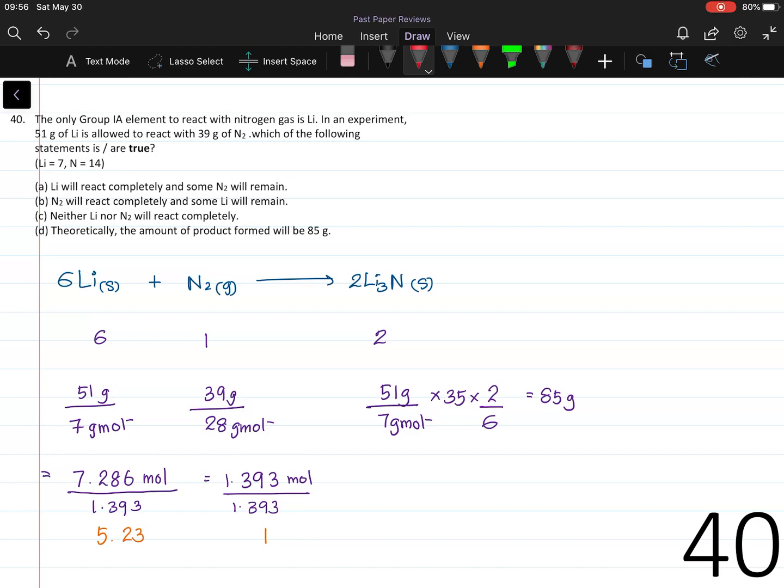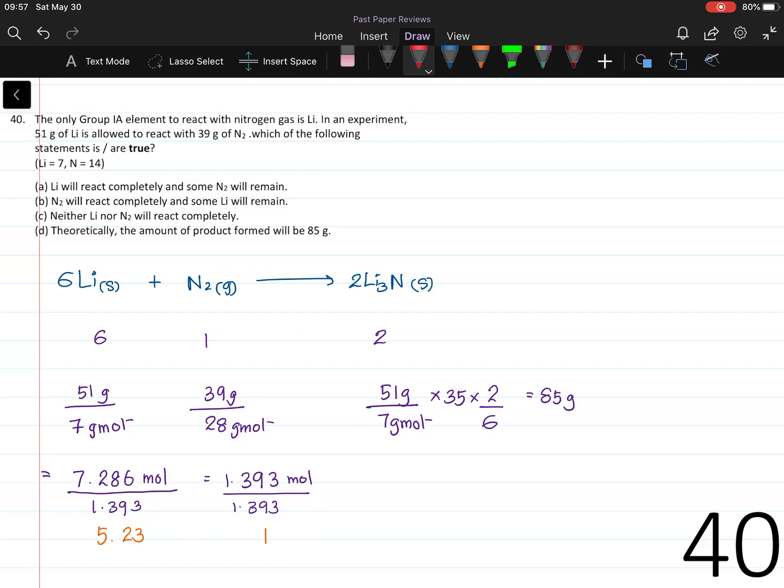Question number 40. The only group 1A element to react with nitrogen gas is lithium. In an experiment, 51 grams of lithium is allowed to react with 39 grams of nitrogen. Which of the following statements are true?